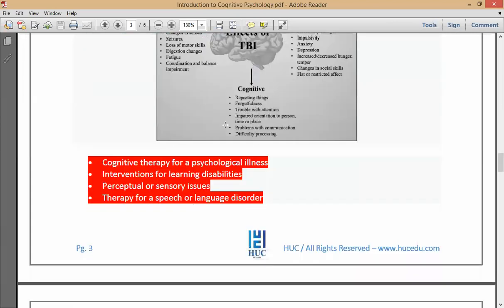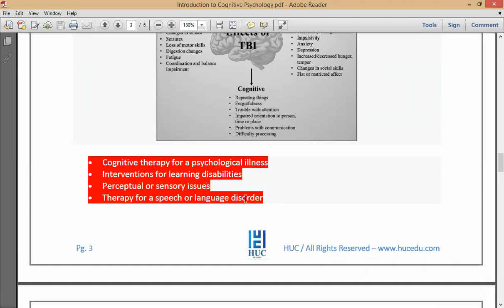The next is cognitive therapy for a psychological illness. So you have therapeutic treatments also in cognitive psychology. You have therapeutic treatments, right? Next one is interventions for learning disabilities. Now, if you have any learning disabilities, then you have to meet a cognitive psychologist. And if you have any perceptual or sensory issues, yes, then you have to go and meet a cognitive psychologist.